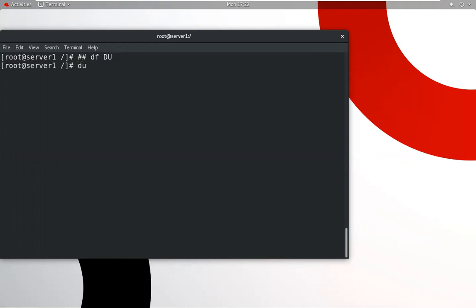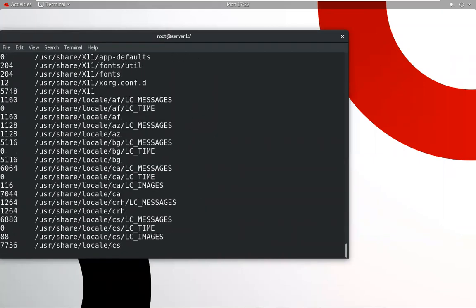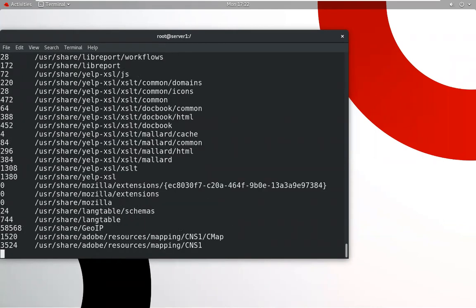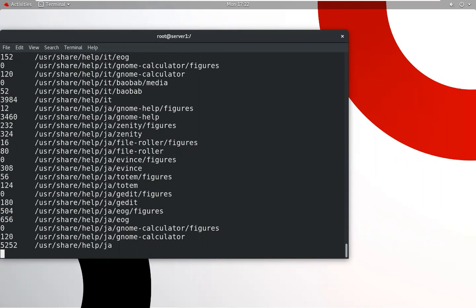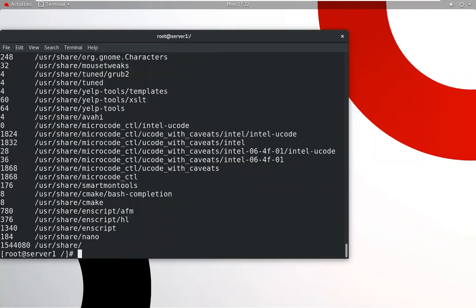To check the space, du /usr/share will check all the file sizes, the size of this particular file and this particular folder.